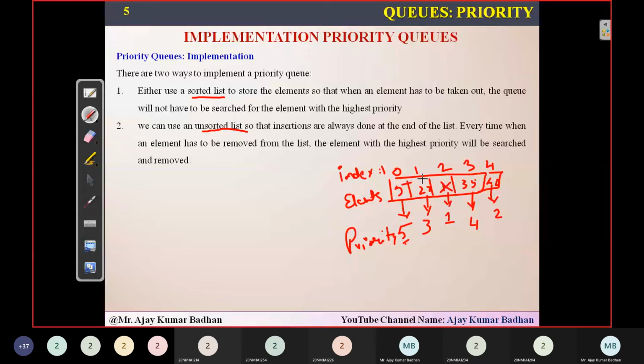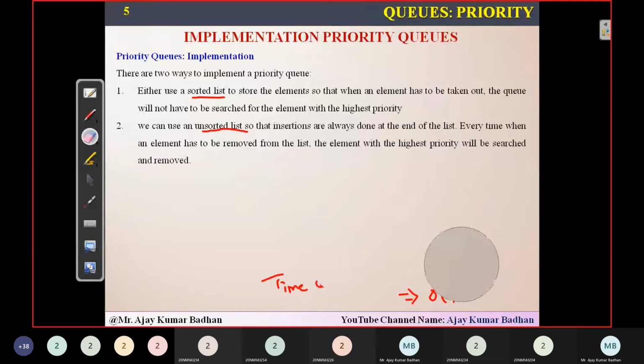But what happens here? First, you need to search the entire array. So can you people tell me what will be the time complexity for this? What will be the time complexity for this? So let us suppose, how many elements are there? 5 elements, and you need to search each and every element in order to get the highest priority node. So definitely the time complexity here is order of n. The time complexity to search an element with the highest priority is going to be order of n. Okay, but when you're deleting the element, it will take only order of 1 time.